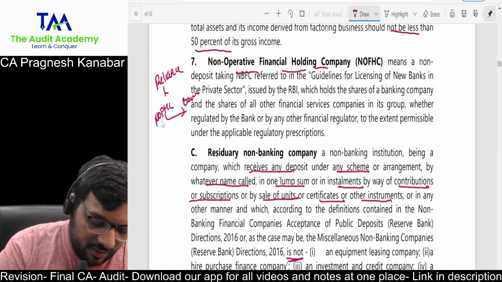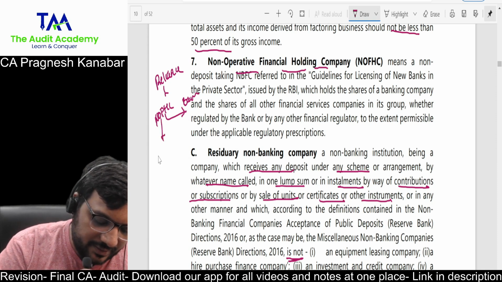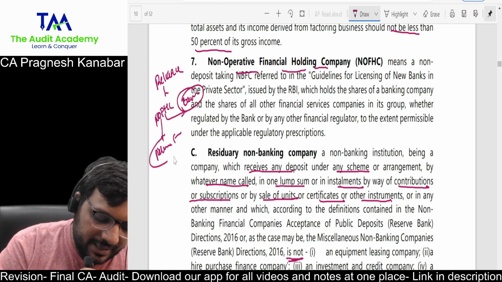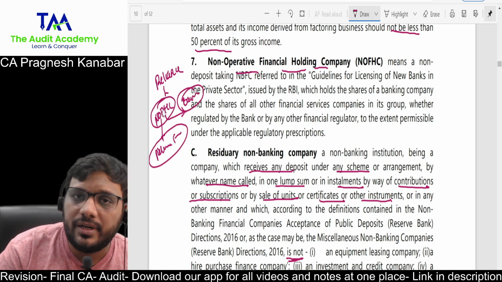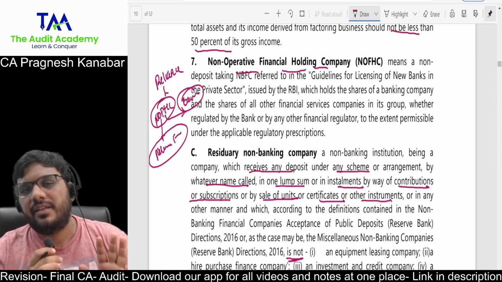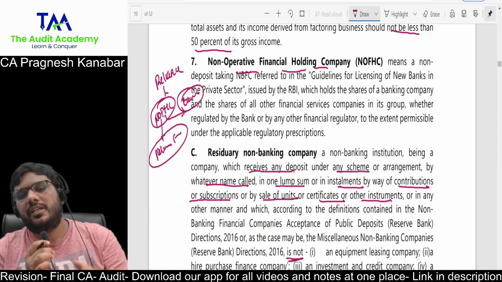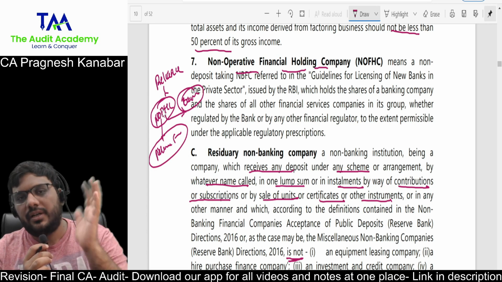Correct. This NOFHC will then hold the shares in some other Reliance finance companies. So Reliance Bank, Reliance finance companies, there the shareholding is of this NOFHC. This NOFHC itself is not doing any other business. All right. It has just been created as a separate company to hold other companies.